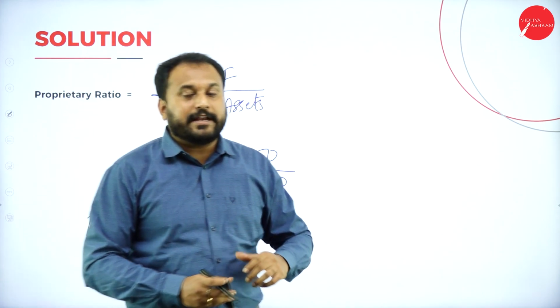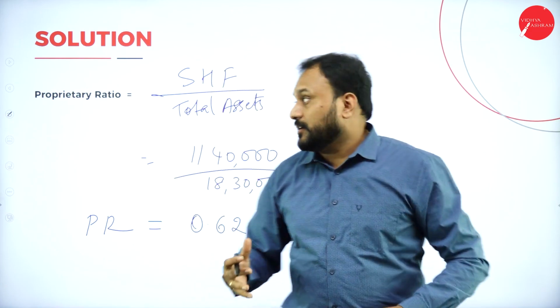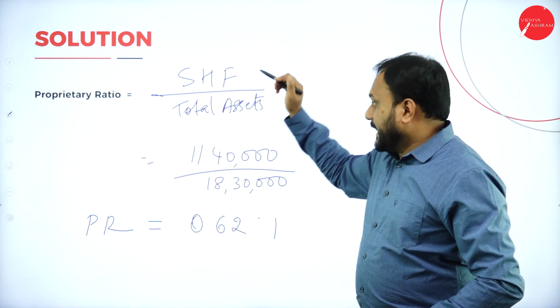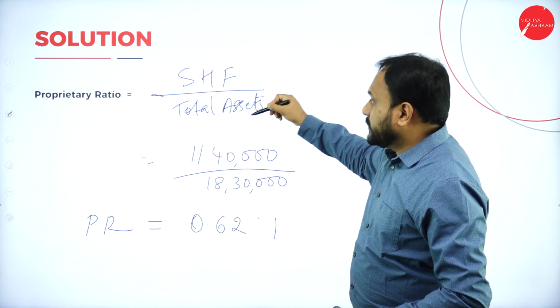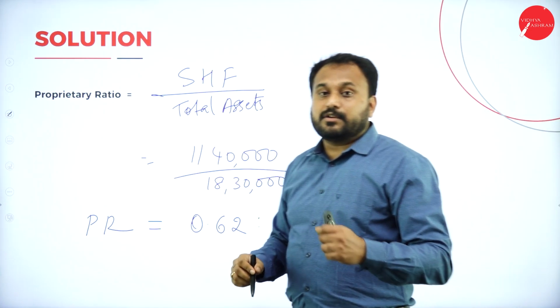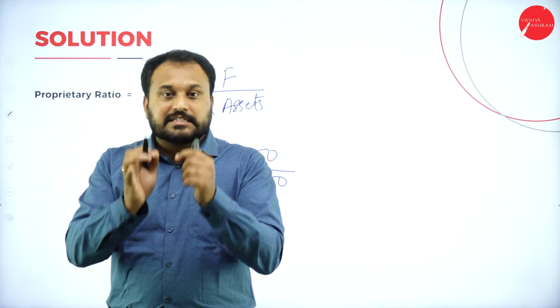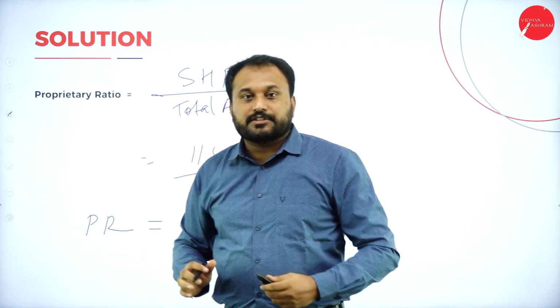Next we have proprietor. Now when it comes to proprietor, the formula is very simple. Shareholder fund divided by total asset. Again in shareholder fund and total asset, what is it that you are deducting? You are deducting preliminary expenses. The minute you get preliminary expenses, start deducting it. So this is what it is.